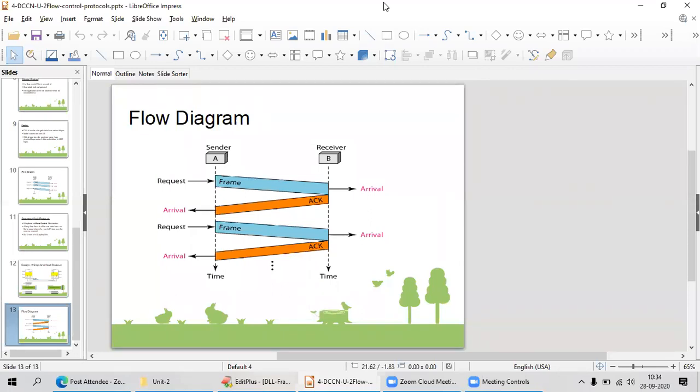Okay, tomorrow we are going to discuss noisy channels and all those things. Okay, meanwhile, if you have any doubts in these two protocols, these are the simplest protocols.